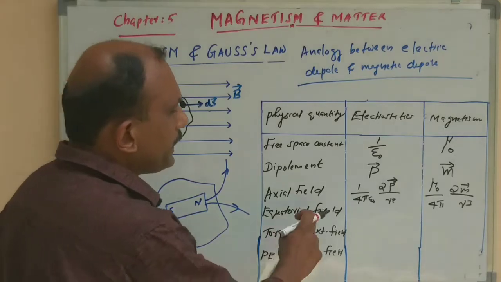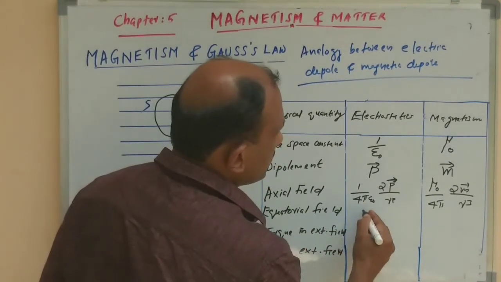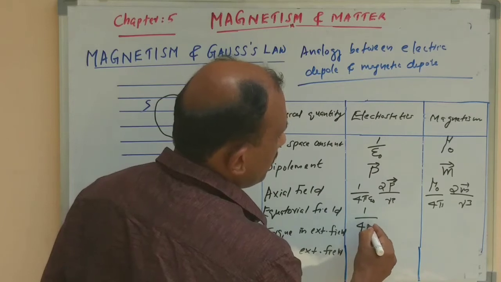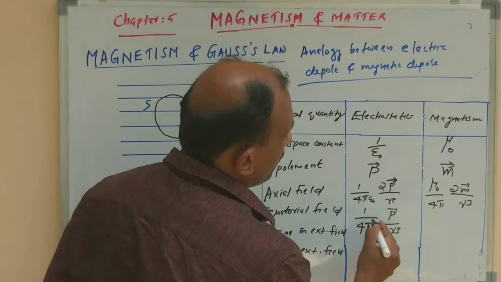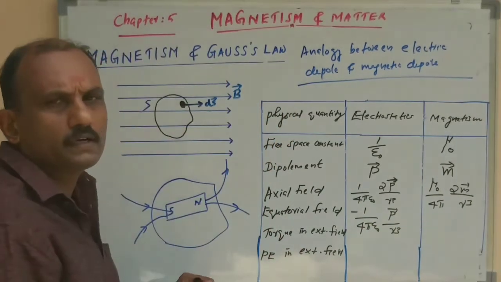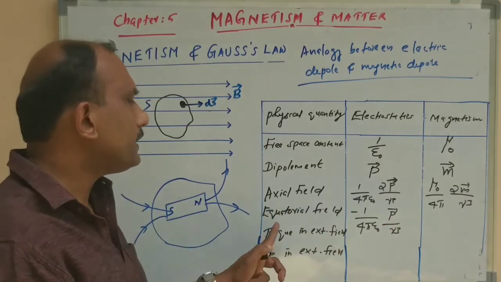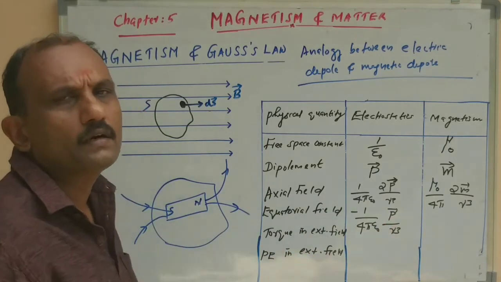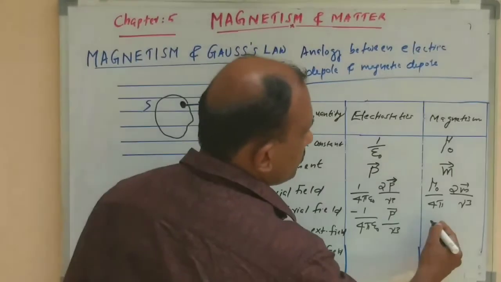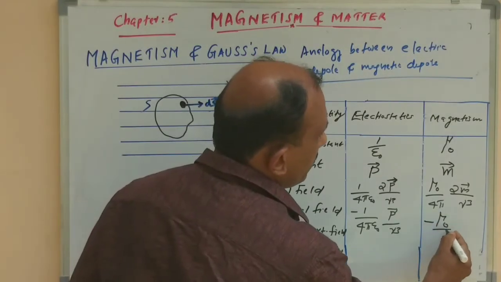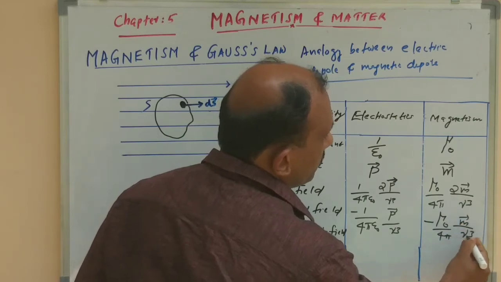Equatorial field: if you take a point along the equatorial line, the expression becomes 1 by 4 pi epsilon 0 times p by r cube with a minus sign. This minus sign indicates that the electric dipole moment and the electric field direction are opposite. That is why we put a minus sign. Here also, minus mu naught by 4 pi times m divided by r cube.